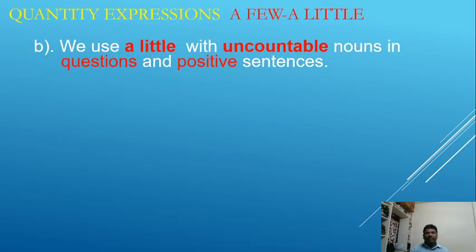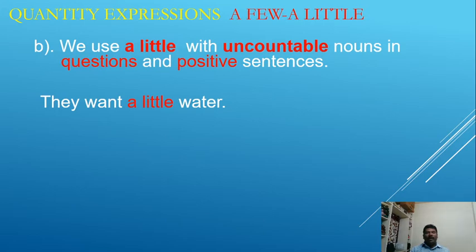We use a little with uncountable nouns in questions and positive sentences. A few with countable nouns and a little with uncountable nouns. Let us look at the examples. They want a little water.